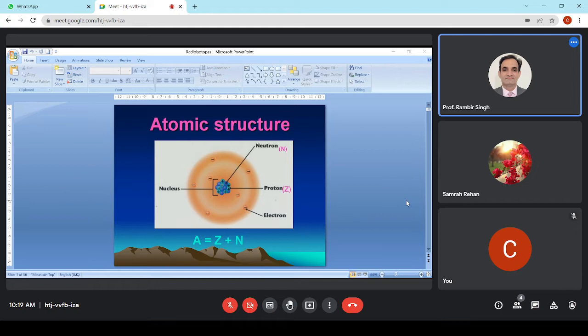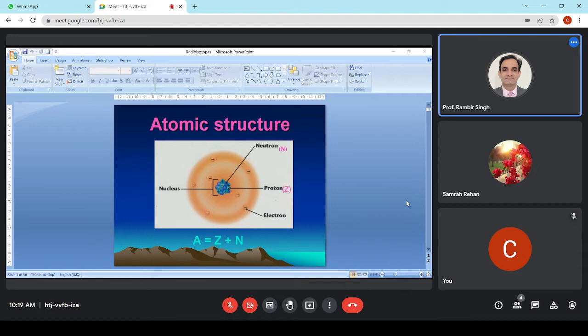Okay, now if the number of protons changes from 6 to 7, then what will happen? The atomic number will change. Suppose the atomic number of carbon is 6, and now I say that it is 7. Is it carbon or something else? It will be something else. Okay, very good. So atomic number decides what the element will be, and the mass number is the sum of protons and neutrons.